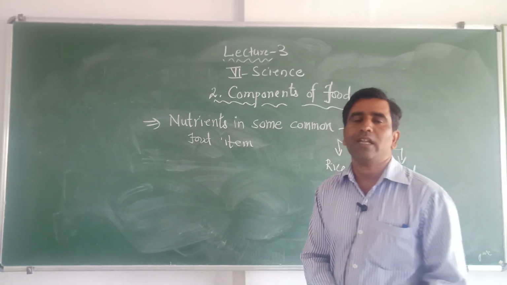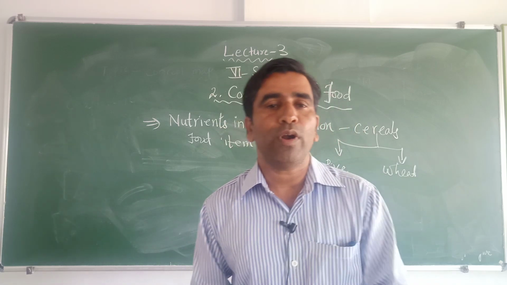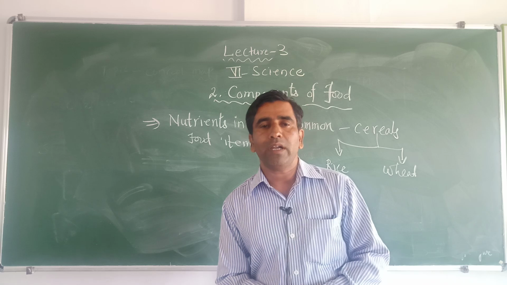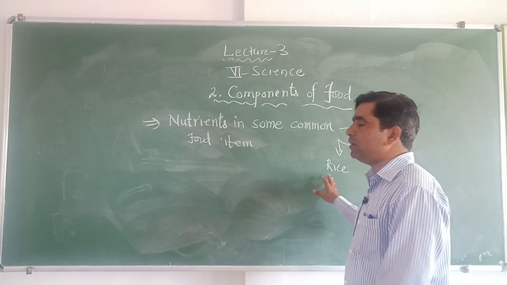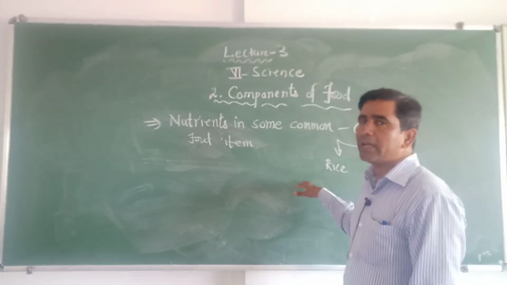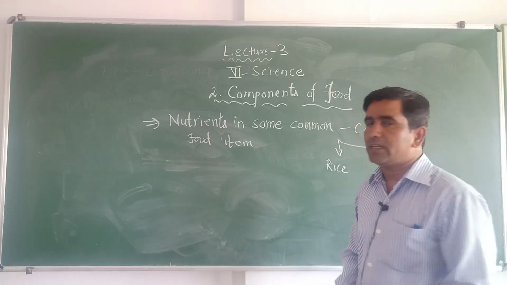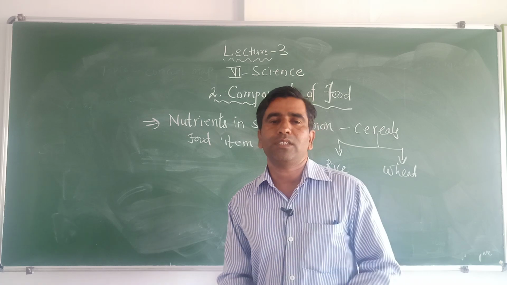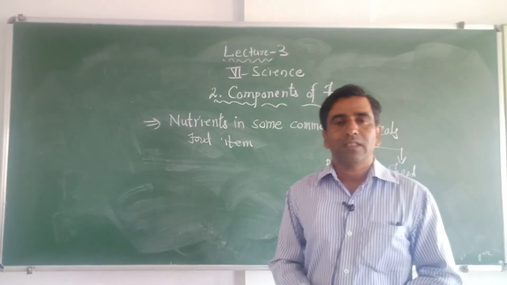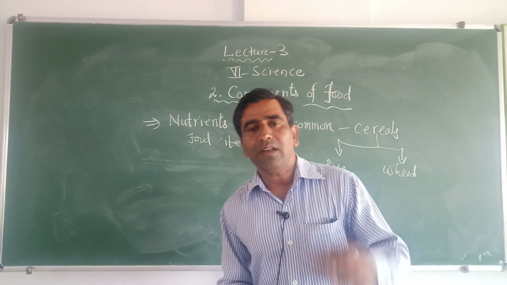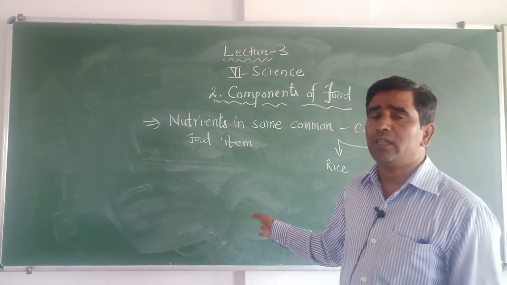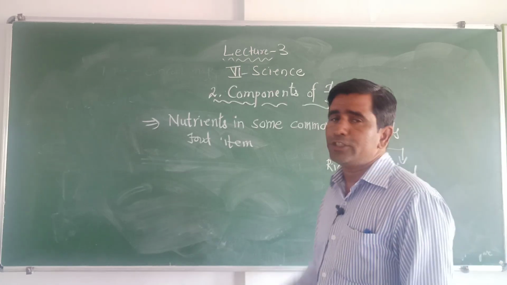So rice and cereals are good sources of carbohydrate. Around 60 to 80% of rice and wheat is made up of carbohydrate. So once we consume rice and wheat, it is going to provide us with the nutrient, that is carbohydrate, and a very small amount of protein, vitamins and other nutrients are present in the cereals.